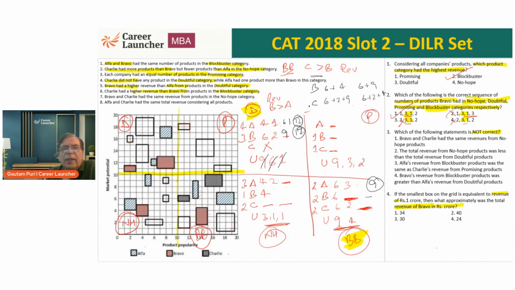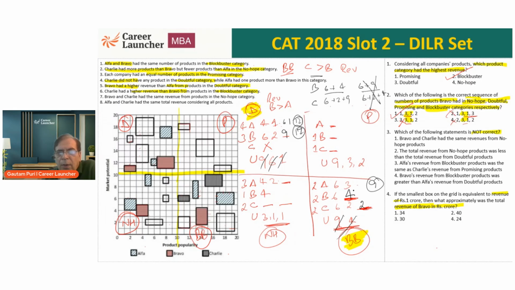We know Charlie should be greater than Bravo. So 10, 6 and 2, 8 and 9, 17. So 10 and 17. Okay, what is 9 and 6, 15 and 12? This case is wrong because in this particular case, Bravo has a higher revenue than Charlie. What does this mean? Bravo should be 6 plus 4 and Charlie should be 6 plus 2 plus 9.